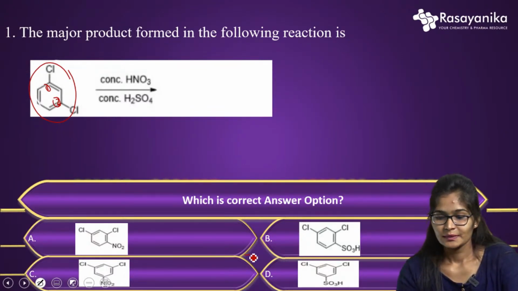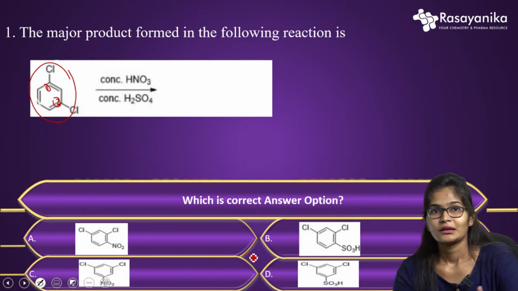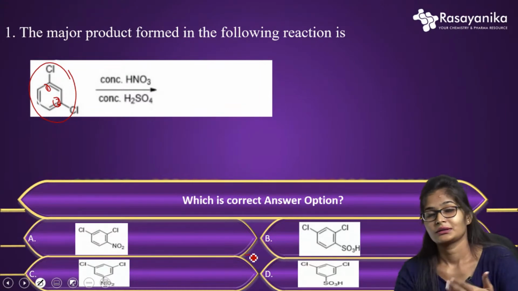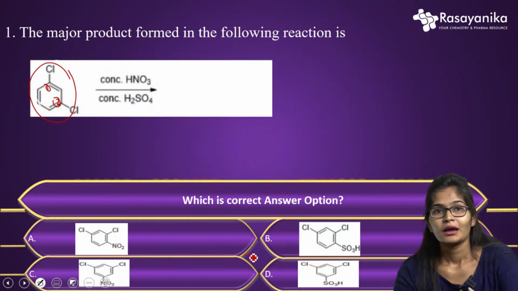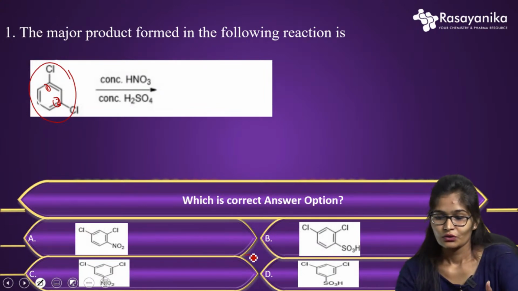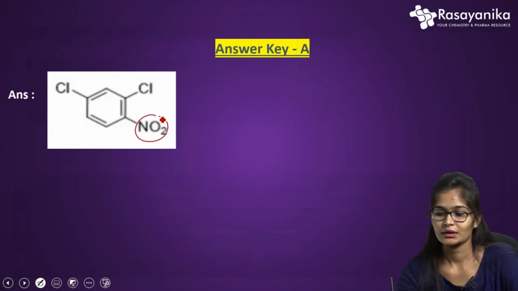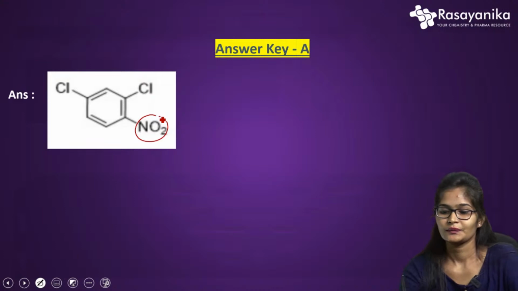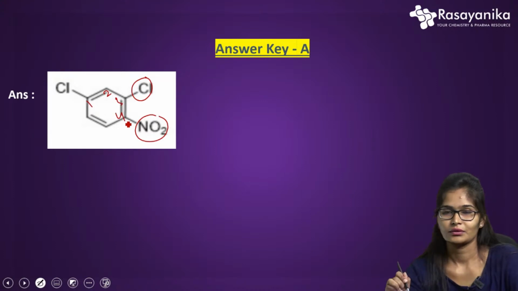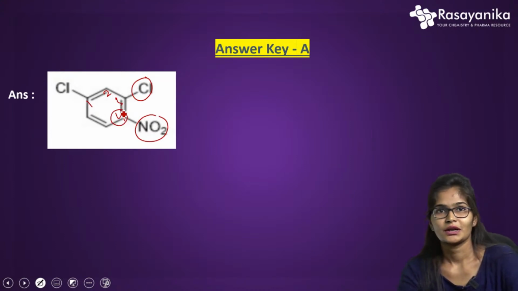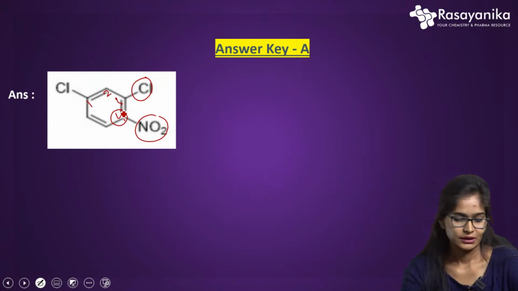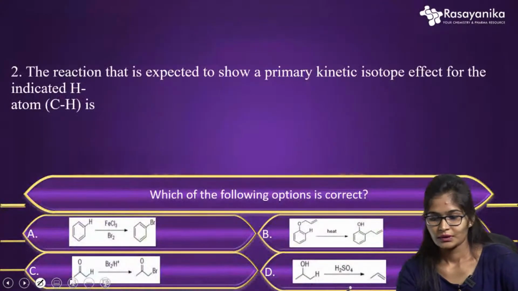By simple theory, the generated nitronium ion can attack at the ortho or para position. So by looking at this example, we can understand that option A is correct, where the nitronium ion is attacked at the para position. If I consider this chlorine, here 1, 2, 3, 4, this is the para position. Okay, next we'll move on to the next question.